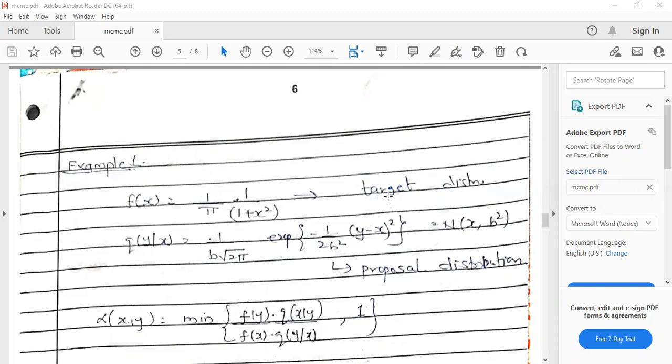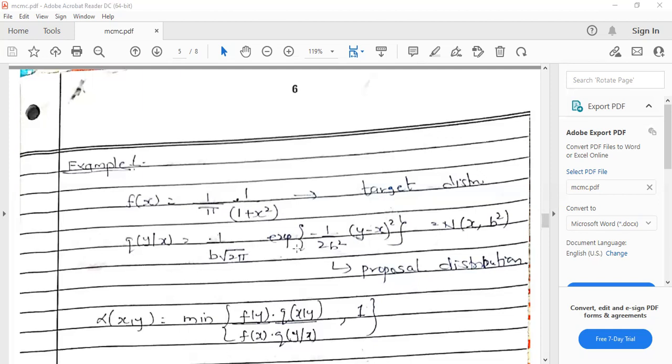So this is a Cauchy distribution, and the range for x is minus infinity to plus infinity. That's why we consider the proposal distribution to be normal, because the range is minus infinity to plus infinity.